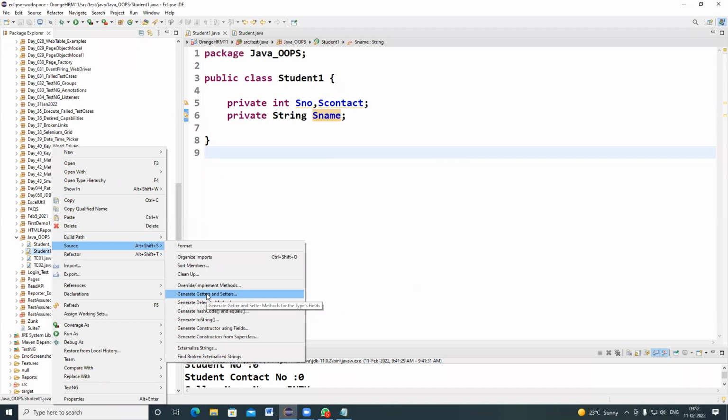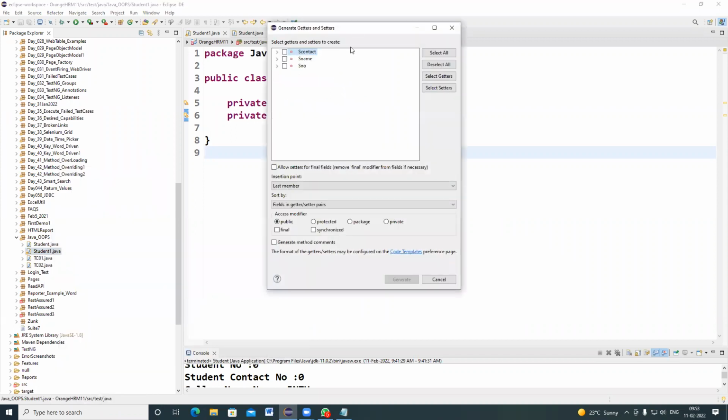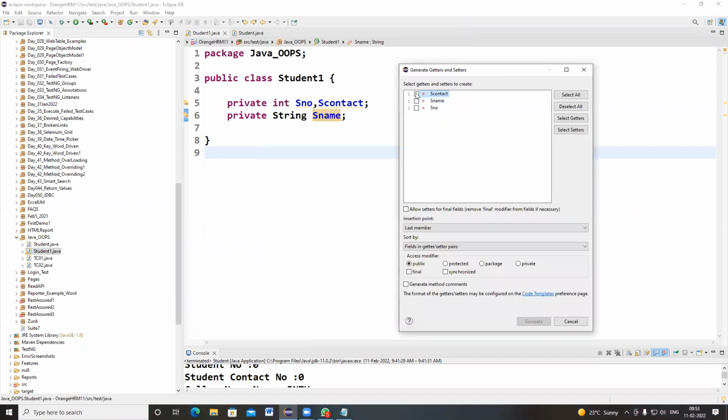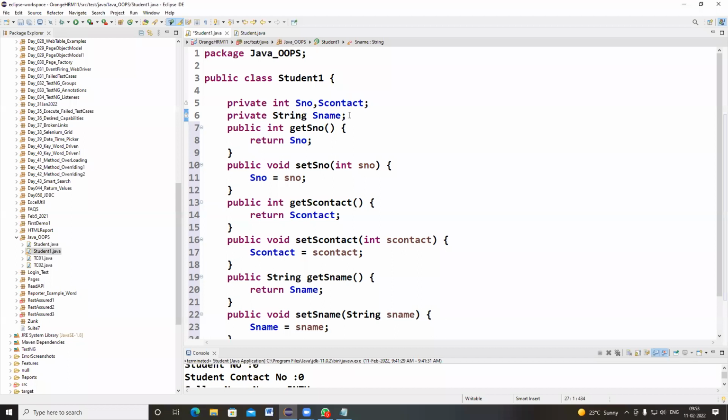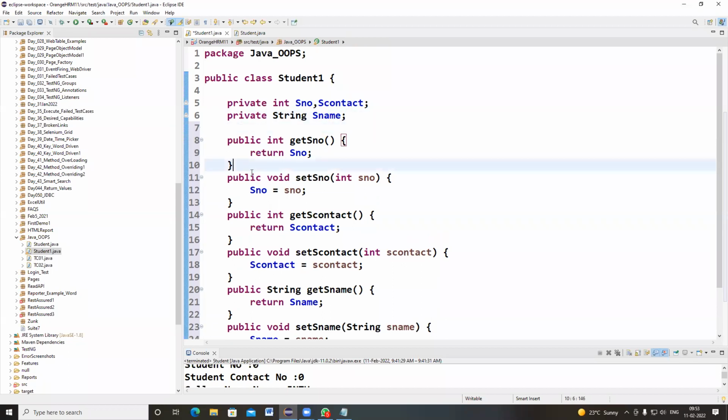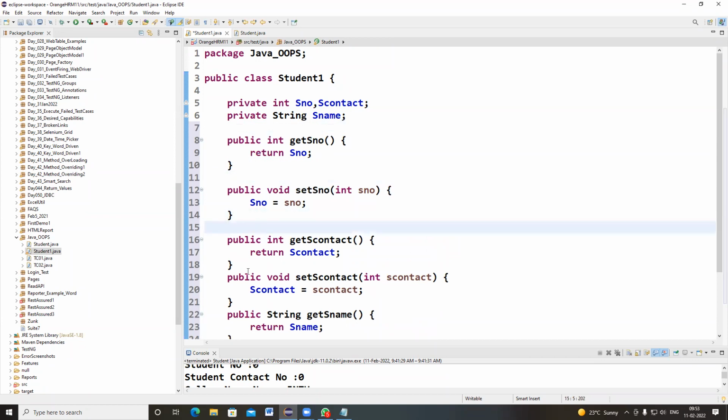What will happen? Just observe. After clicking on generate getters and setters, it is populated like this. I'm selecting student contact, student name, and student number, and clicking on generate. After clicking on generate, some methods have been generated automatically.